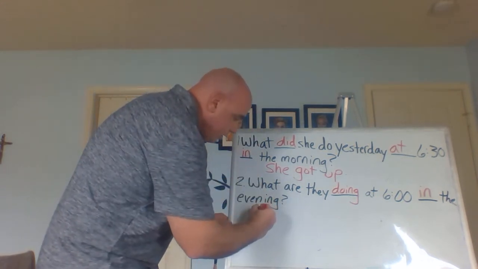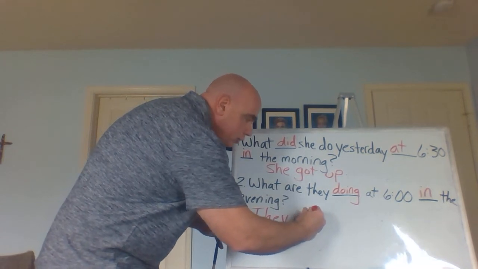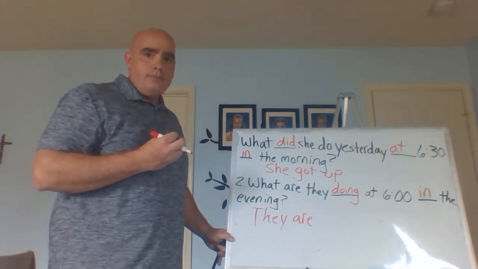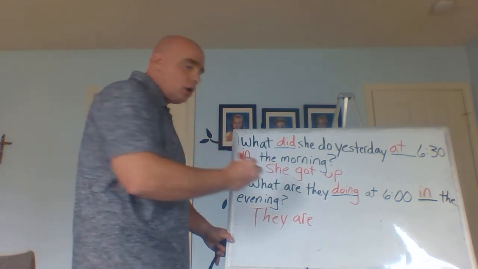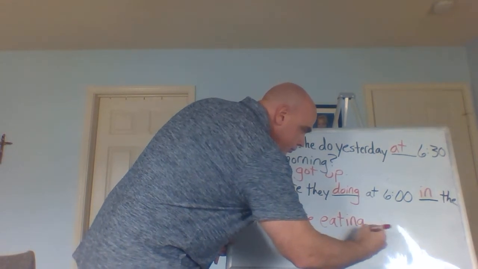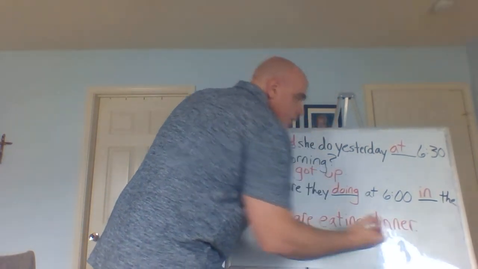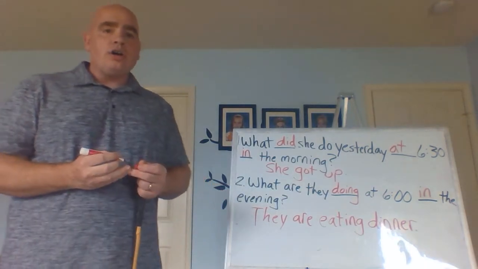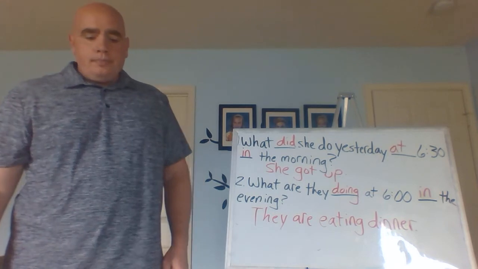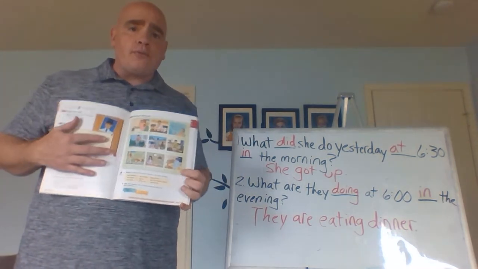So we are going to say they are eat dinner. No, continuous. They are eating dinner. They are eating dinner. Okay? Good.